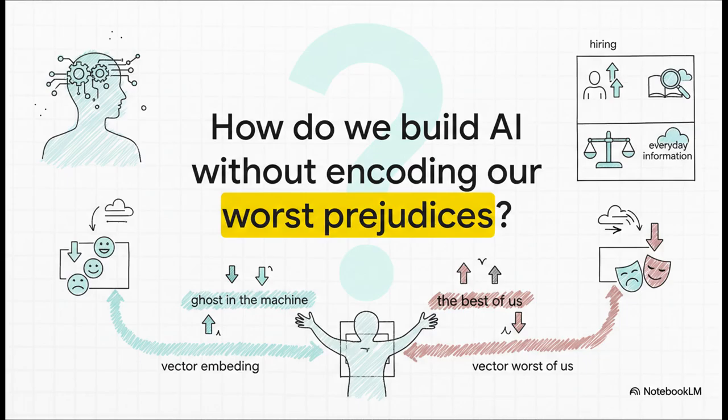So, this leaves us with a profound challenge, really. As we continue to build these incredibly powerful maps of meaning, the giant question we have to ask is this: how do we get an AI to learn the beautiful complexity of human language without also having it absorb all the historical biases and baggage that comes along with it? How do we build a machine that's helpful without just encoding a smarter version of our own flaws?